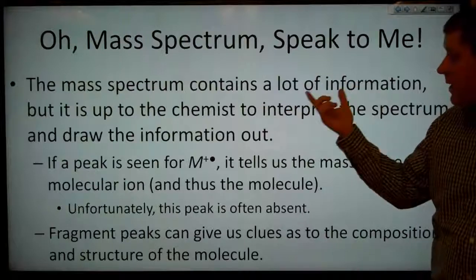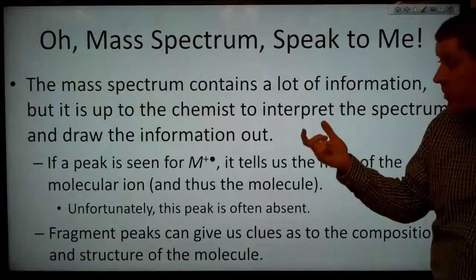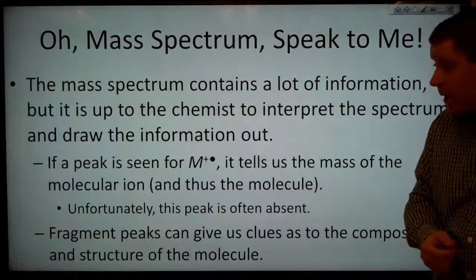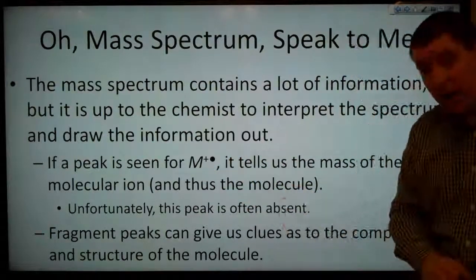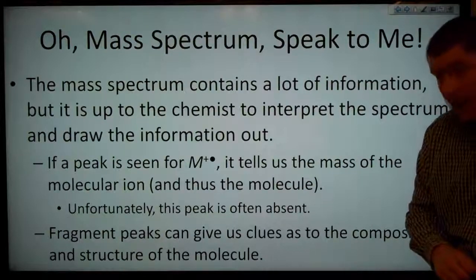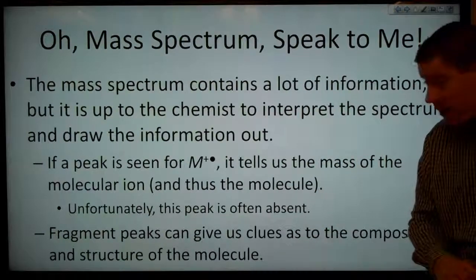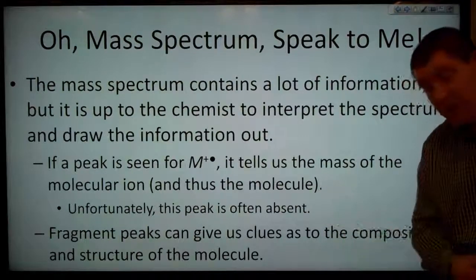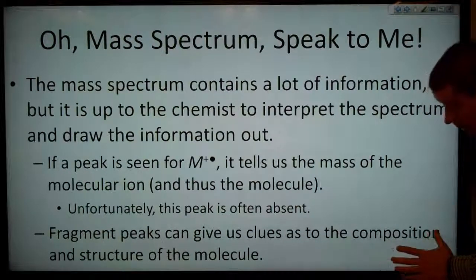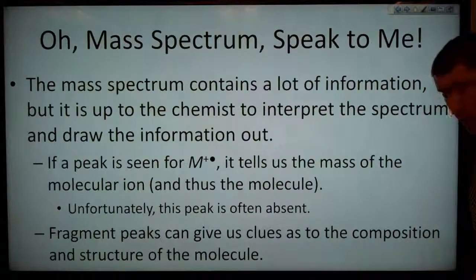The mass spectrum contains a lot of information, but it's up to the chemist to interpret the spectrum and draw the information out. If a peak is seen for our molecular ion peak, it tells us the mass of the molecular ion and thus the mass of the molecule. But unfortunately, this peak is often absent. Fragment peaks can give us clues as to the composition and structure of our molecule.